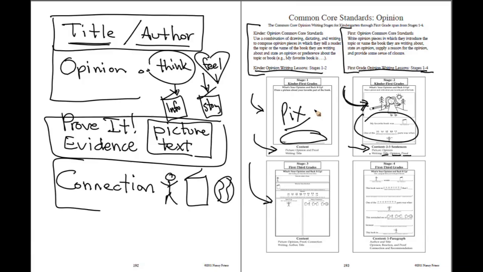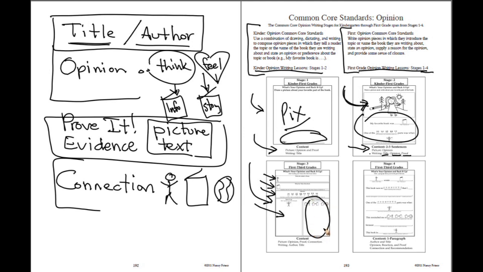So let me show you. If you look at this organizer, up at the top, we're going to write the author's name. So again, you're going to learn what the author is, and you're also going to learn how to write and have the correct capitalization for the name. We're going to continue with the title of the book here. Then they're going to circle some sort of a picture, and that picture is going to have the emotion or what they think about the story or text. This box is going to be a picture for them to back it up to prove their opinion.